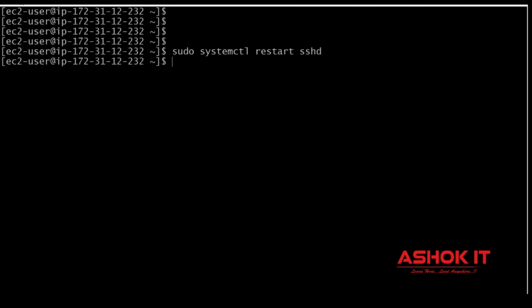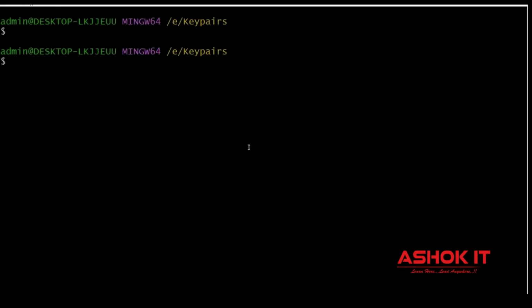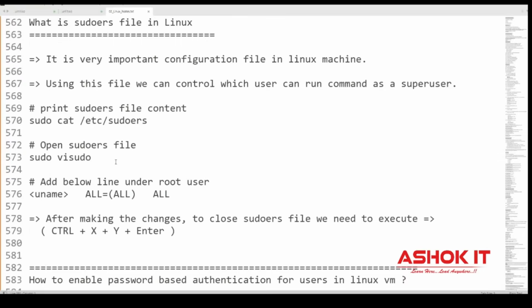Now I want to connect with this machine as the AshokIT user. As of now, I am using this machine as an EC2 user. Now I will exit from here. Now I want to connect with this machine as the AshokIT user. The AshokIT user is already configured in the sudoers file, so he can perform admin activities also. Now I know my account username and password also.